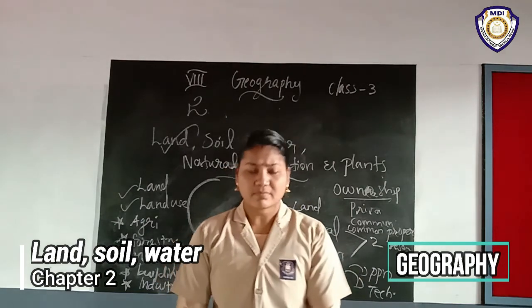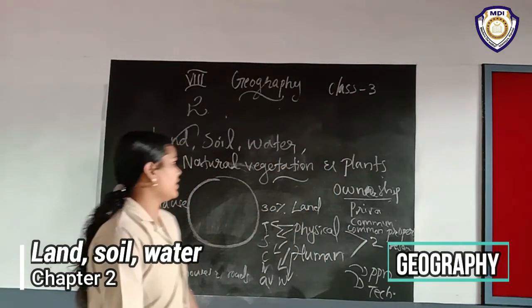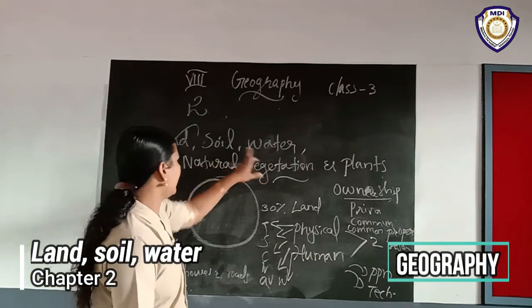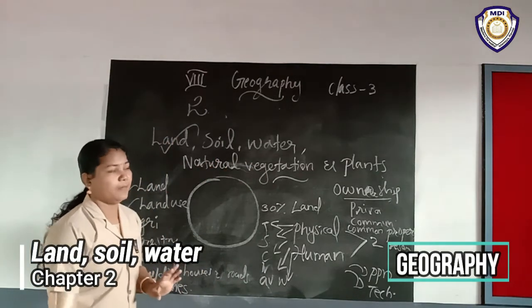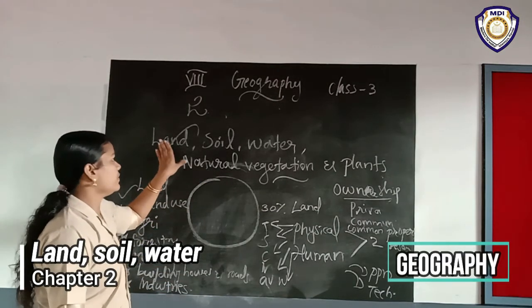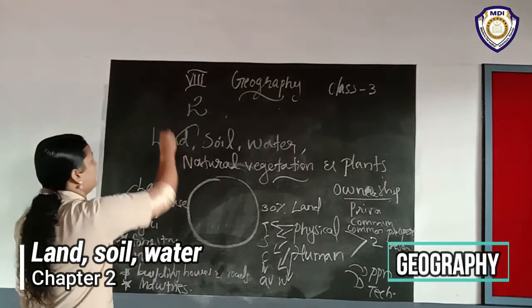I repeat what was discussed today. Our second chapter is land, soil, water, natural vegetation and plants. Today we discussed only one topic. What is that? Land.